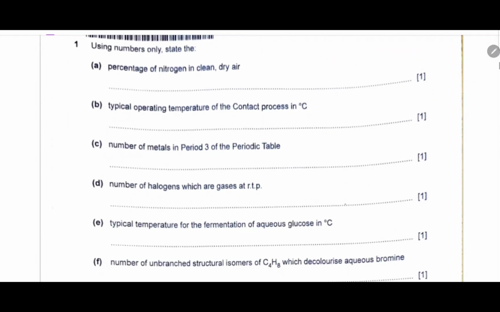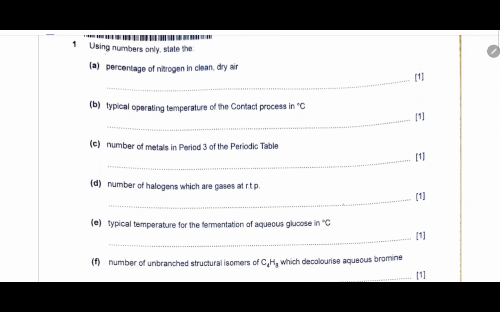The first question of this paper is we have to, using numbers only, state the percentage of nitrogen etc. in terms of numbers only. Part 1 is the percentage of nitrogen in clean dry air. If we talk about percentage of nitrogen in clean dry air, it is about 78%. So the number here will be 78%.